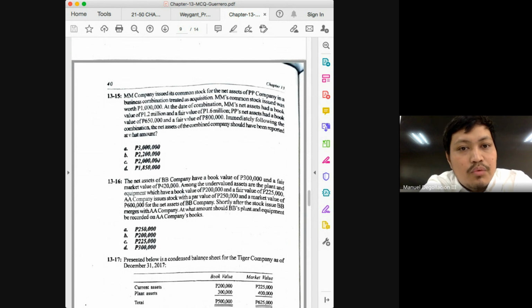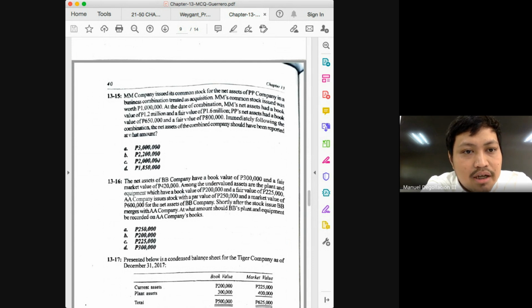Okay, let's start with the consideration. Is it given somewhere in the problem? MM's common stock issued was worth 1 million. So this would be our consideration. Next, fair value of the net assets. At the date of combination, MM is the acquirer, correct? Okay, let's focus first on PP, class, which is our acquiree.